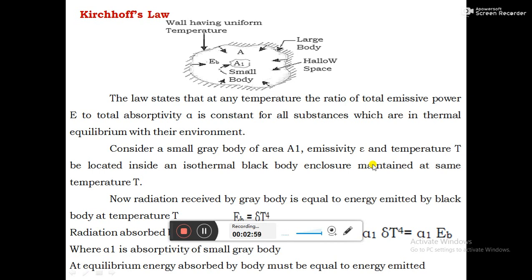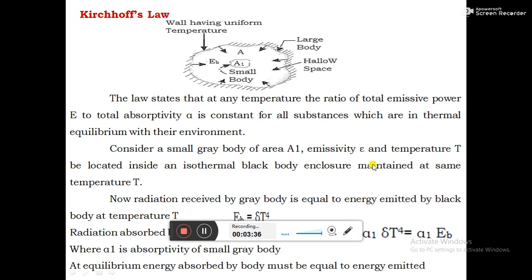Let us consider a small gray body having area capital A1, emissivity epsilon 1 and temperature capital T, which is located inside a black body enclosure.